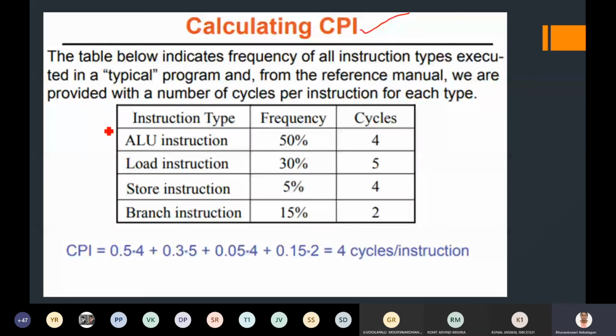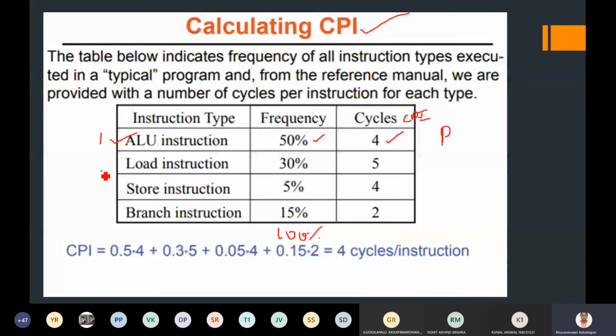Here the problem is that I have to do arithmetic and logic instructions 50% of the time, out of 100% execution of a certain program P. For each such instruction it takes 4 CPI, that is clock cycles per instruction.